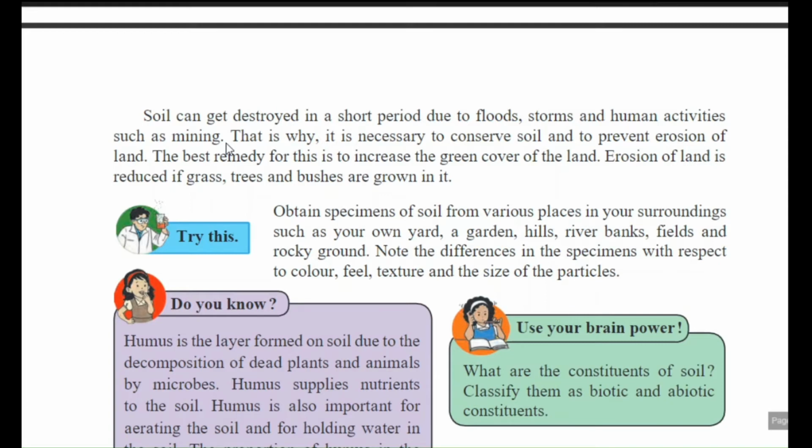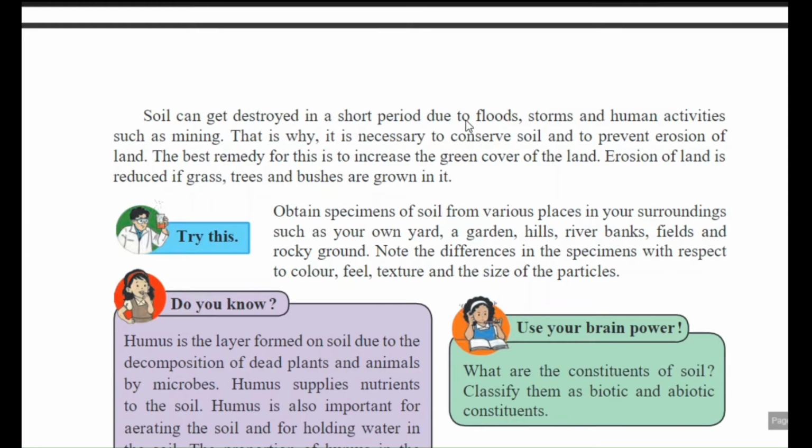The time required for this is very short. And what are the reasons for destroying this soil? Flood situation. तो वो पानी की वजह से whatever the upper layer of that soil, it gets flowed away. Storms में भी आप देखते हैं कि soil particles जो है वो बहुत ज़्यादा move हो जाते हैं air में. And the third reason is human activities such as mining.